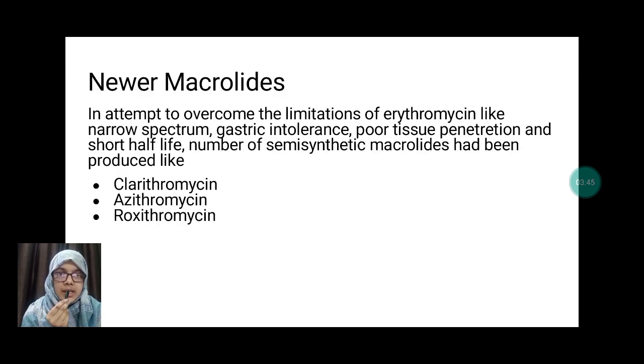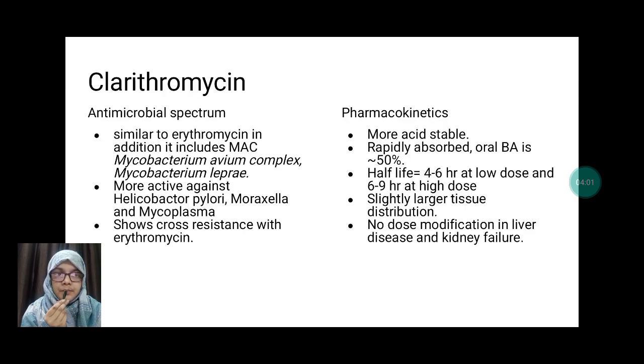Then newer macrolides. In an attempt to overcome the limitations of erythromycin, like narrow spectrum, gastric intolerance, poor tissue penetration, and short half-life, a number of semi-synthetic macrolides have been produced, like clarithromycin, azithromycin, and roxithromycin. We'll discuss clarithromycin, its antimicrobial spectrum. It is similar to erythromycin. In addition, it includes MAC, which is Mycobacterium avium complex, and Mycobacterium leprae. It is more active against Helicobacter pylori, Moraxella and Mycoplasma. It shows cross resistance with erythromycin.